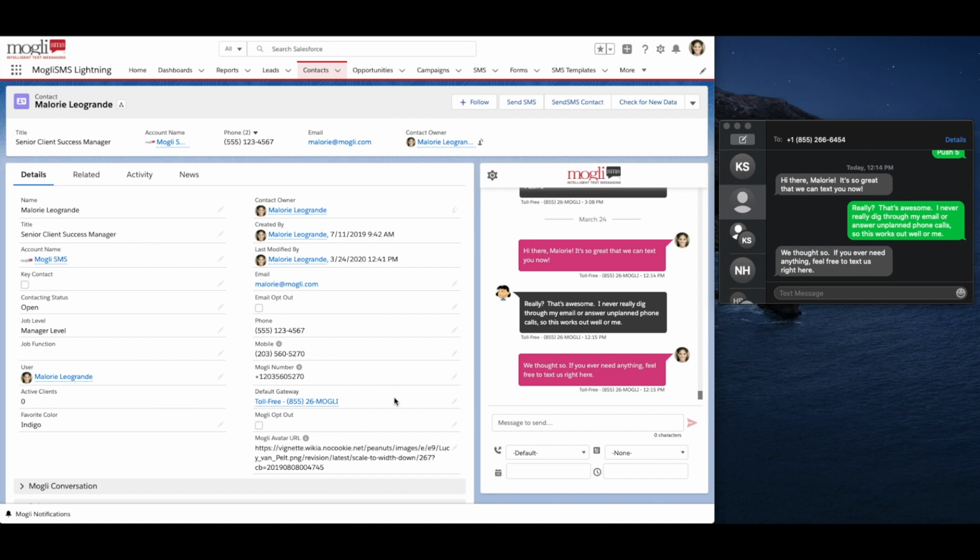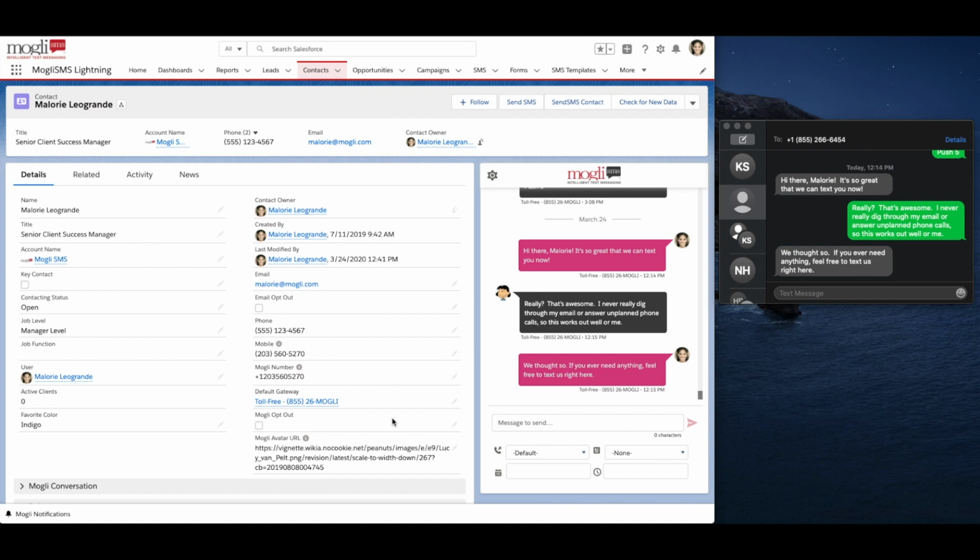Beneath that field is the default gateway field. We use the term gateway to define our outbound phone number. A gateway is the phone number that messages are sent and received over. This optional field is useful when keeping consistency for your recipients. For example, if multiple users are texting a recipient, having this field populated will let them know which gateway is most often used to contact them so that they don't receive correspondence from your users over many different phone numbers.